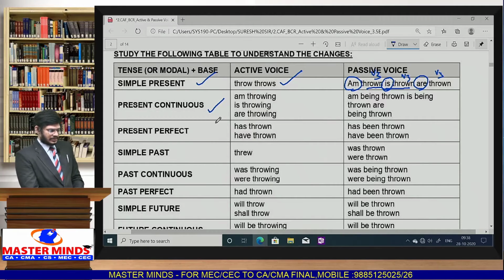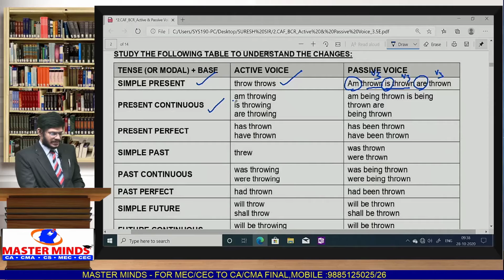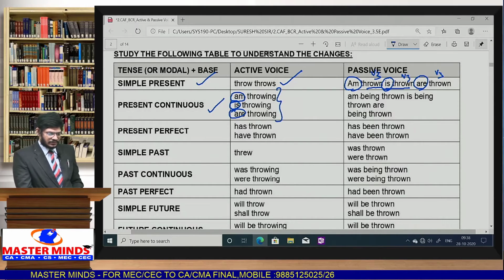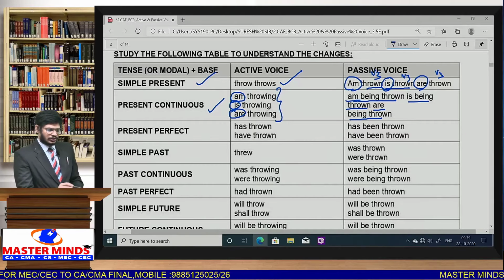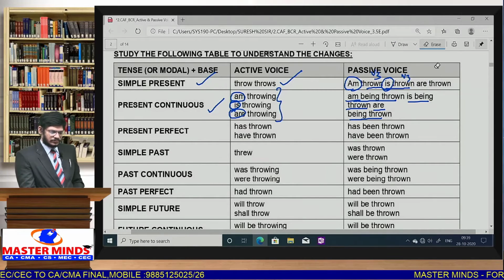Whenever the sentence is in present continuous, we get is, am, are plus V1 ing. Then we have to write am being thrown, or is being thrown, or are being thrown. So like that we can look into this table also.